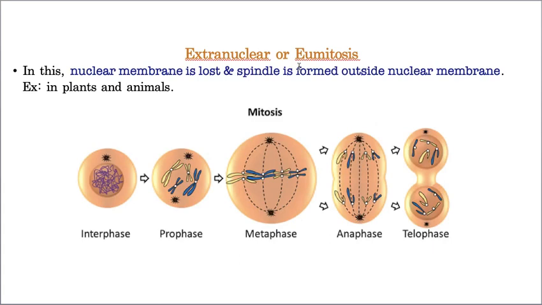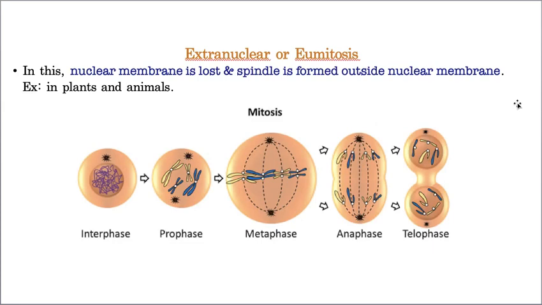That means our nuclear membrane will disappear, and spindle formation and nucleolus disappearance can be seen. And again in the telophase, the reappearance of the nuclear membrane and the reappearance of the nucleolus takes place. Okay, this is the regular, usual mitosis process.